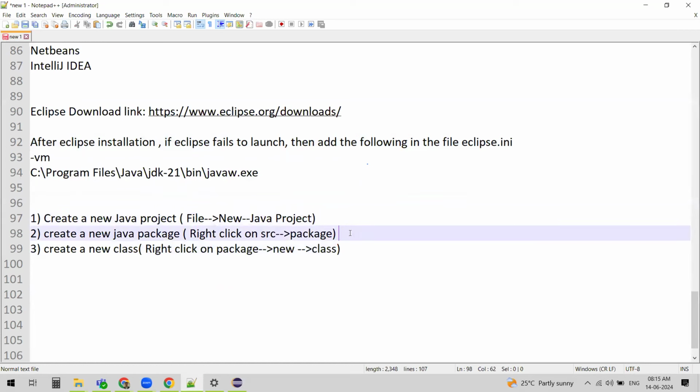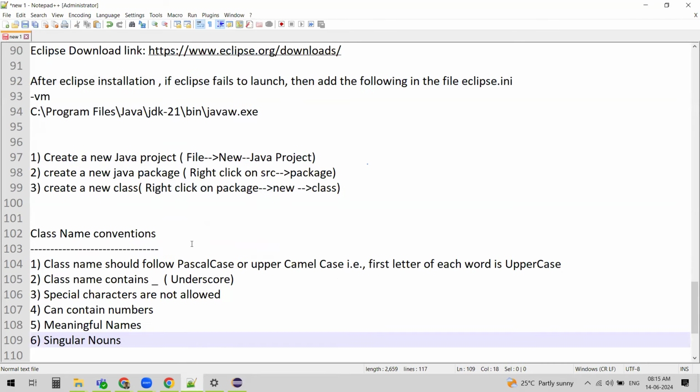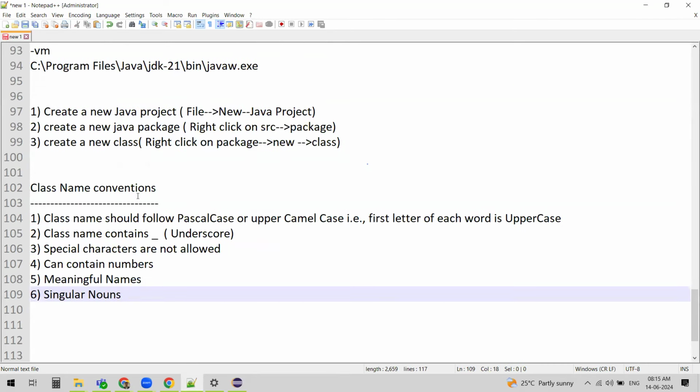Though package is optional, it's always a best practice to organize your classes within a package. Now, to create a new class and name it, we need to follow some conventions. So what are the class name conventions?